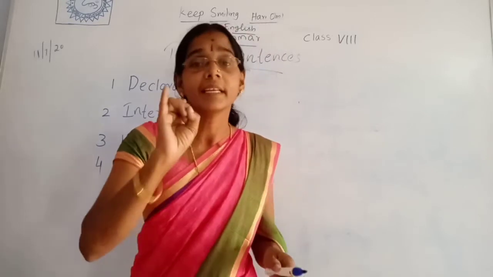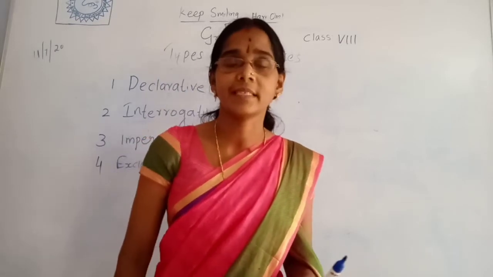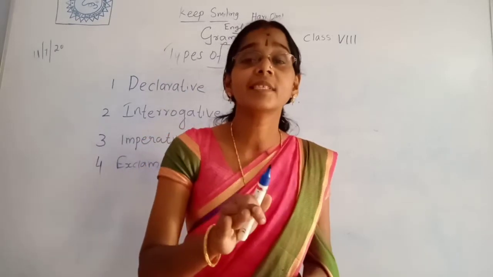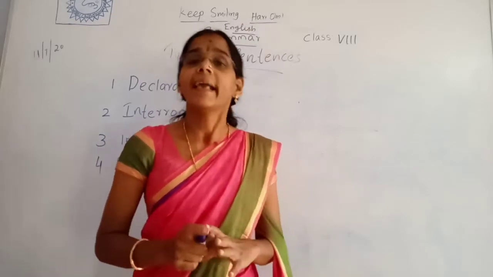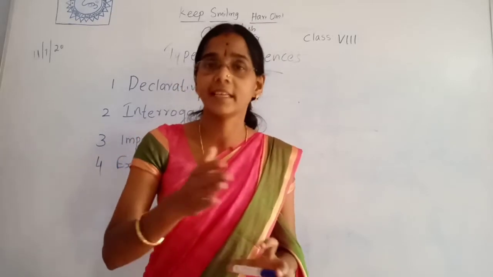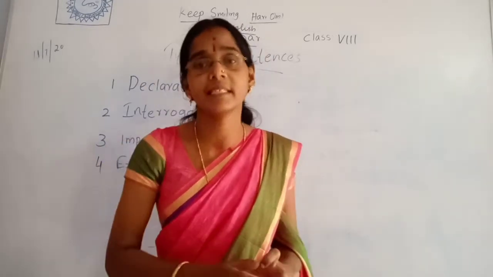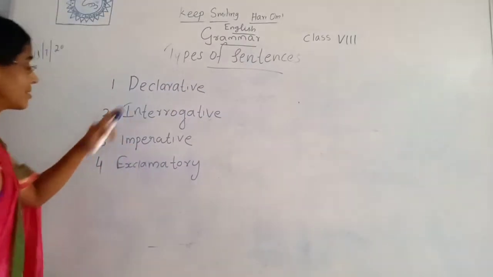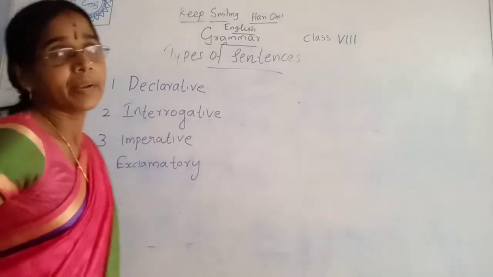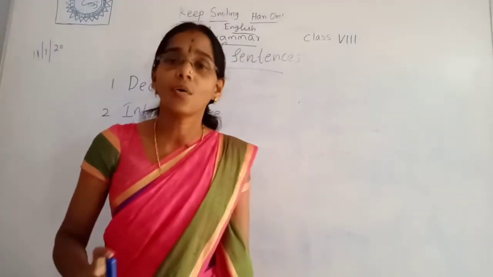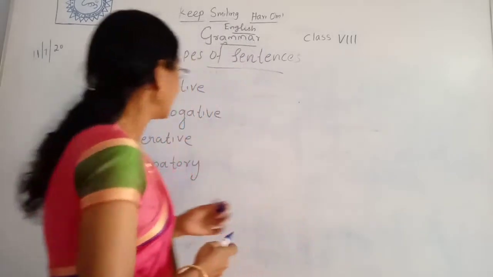Listen once more. Declarative sentence, interrogative sentence, imperative sentence and exclamatory sentence. A sentence is a group of words that makes complete sense. There are 4 kinds of sentences in English. Now I am going to teach you the declarative sentence. Listen all of you.